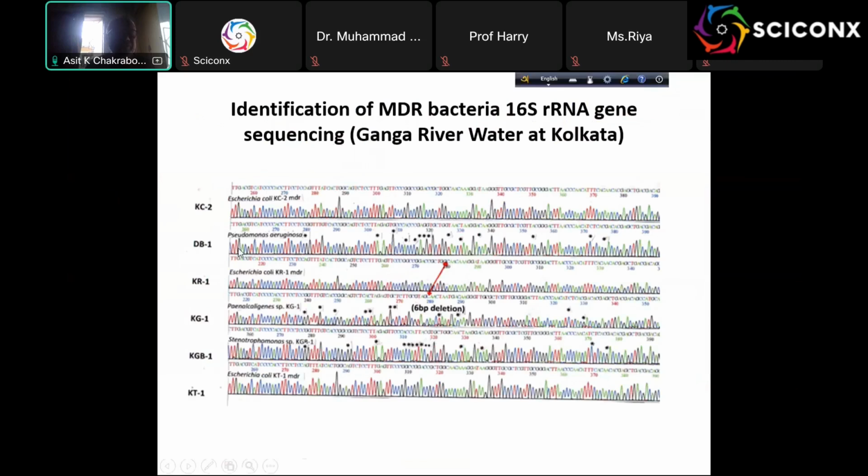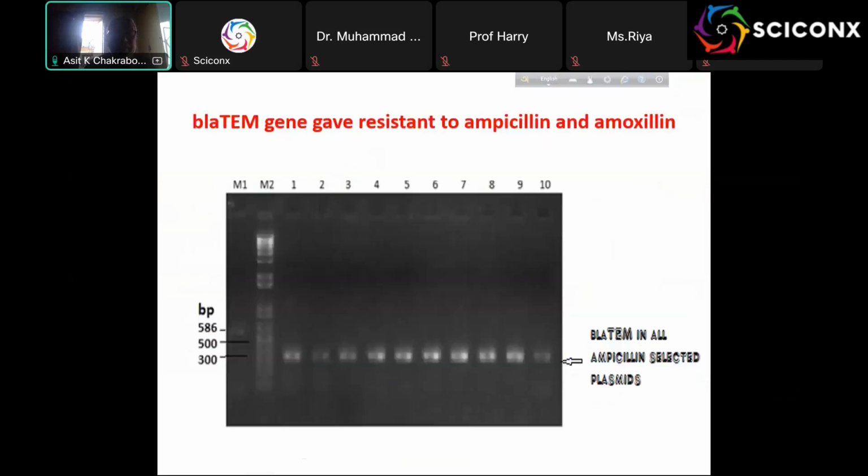Then we put it in and we see E. coli, Pseudomonas, E. coli, then P-alkaligen, then Stenotrophomonas, and then again E. coli. So we do the BLAST search to check the percent homology, but there are still some differences as indicated by the dot. So that means the ribosomal RNA gene also has heterogeneity, but they are very constant.